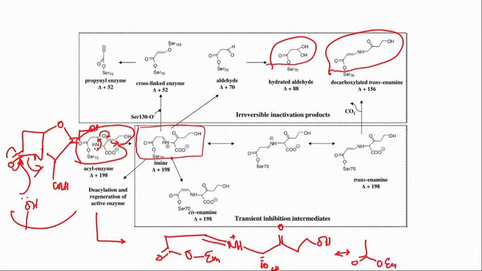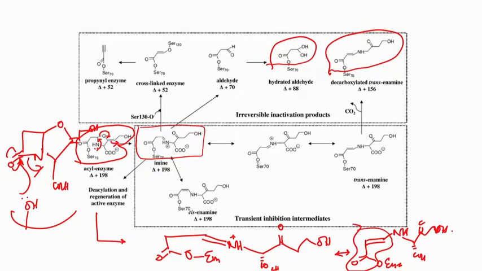You know the enamine-imine tautomerism, that means the double bond is here now, and this becomes NH and CO2H, and then the rest carbonyl and this OH. Now, this has become a good Michael acceptor. So, what will happen? The enzyme, which is an acyl enzyme, there are many things that can happen.